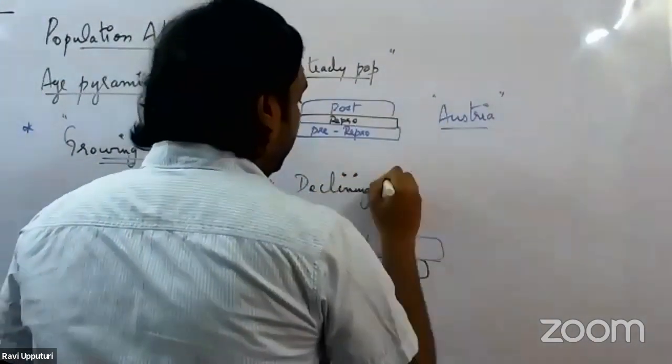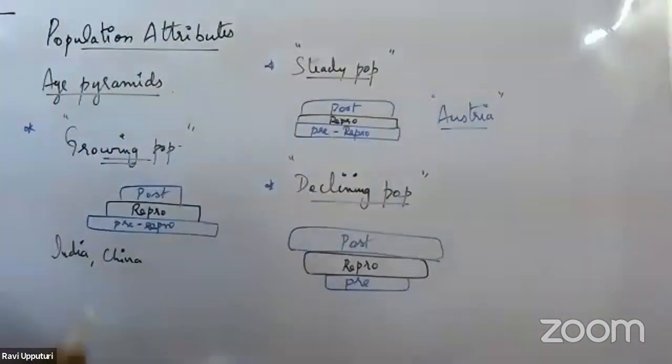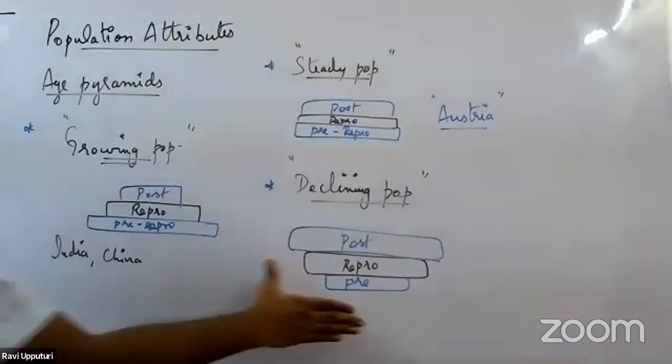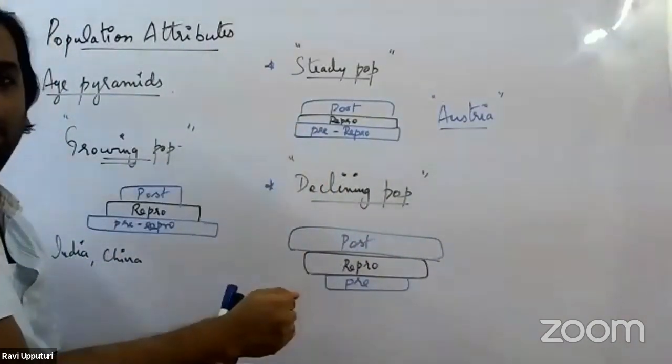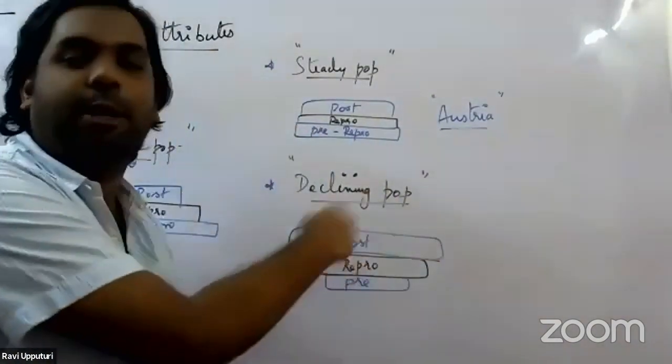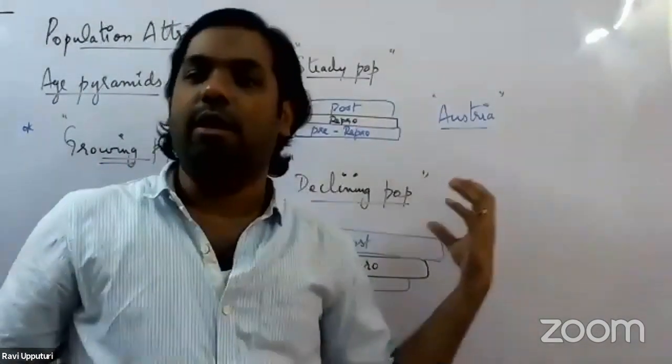We would start calling it a declining population, where very soon the number of organisms belonging to that particular population will be less. This type of pyramid, we start calling an urn-shaped pyramid. URN, urn-shaped pyramid.